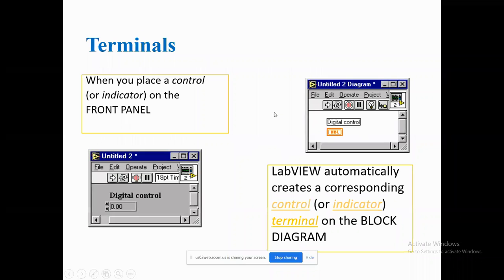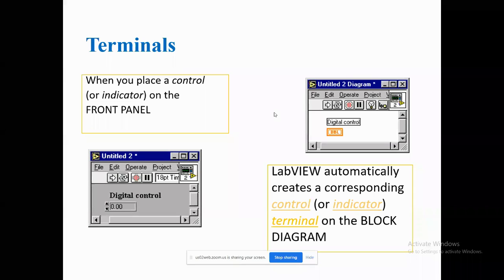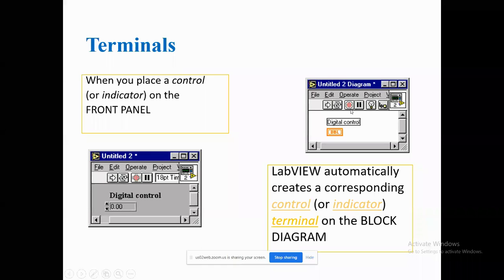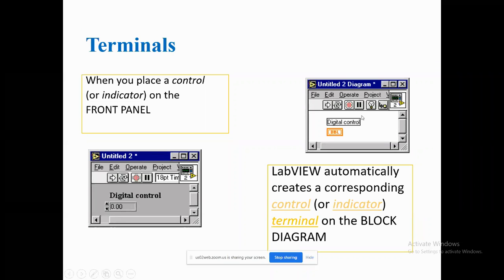Now you may have a doubt here. We already have a front panel showing this, so why do we need the coding section? The coding section and the front panel are actually equal. The content is here to visualize, so we use it as a front panel. To code the system, we use it as a block diagram. You can call it a block diagram or a coding section also.